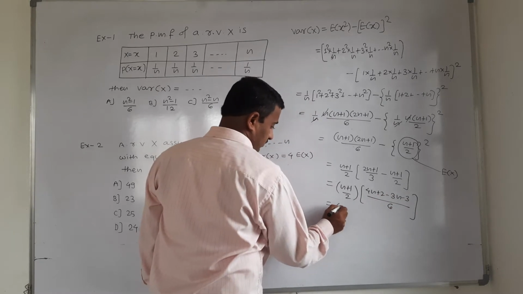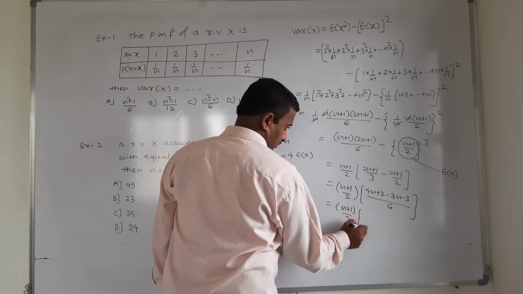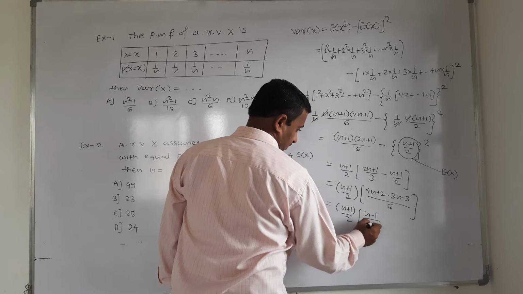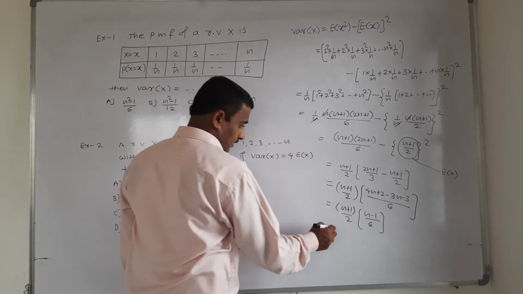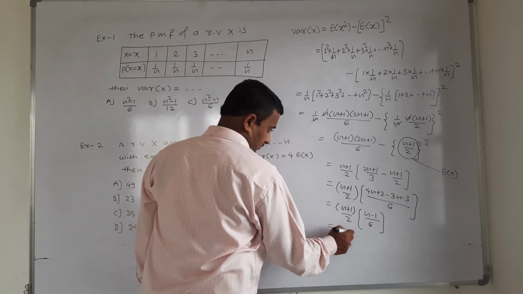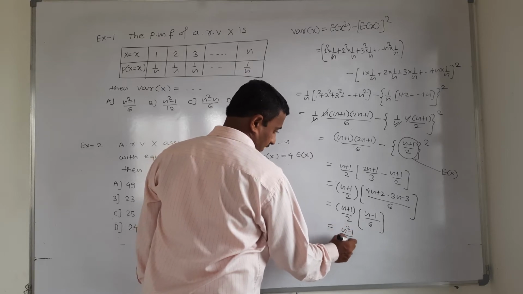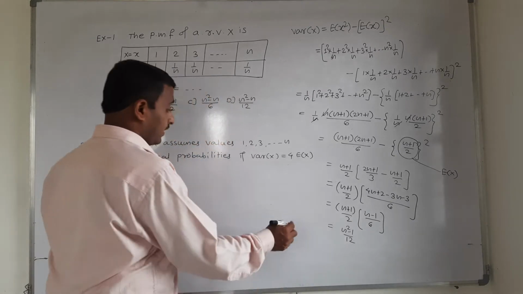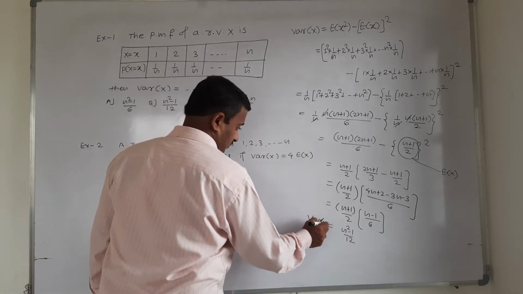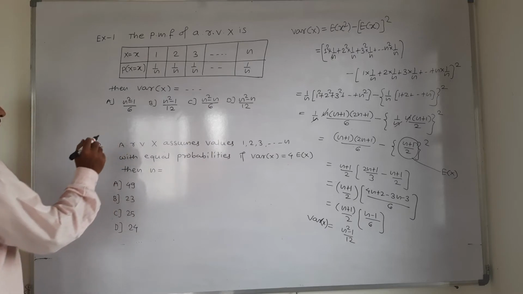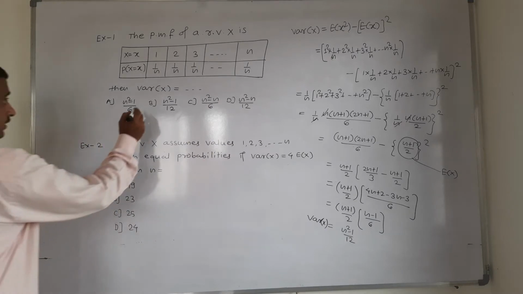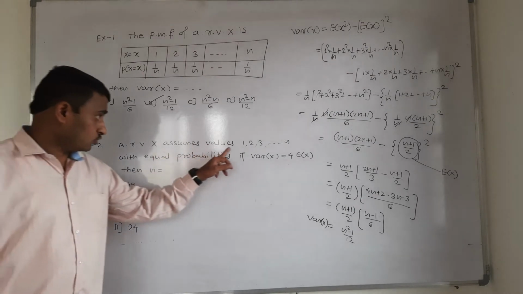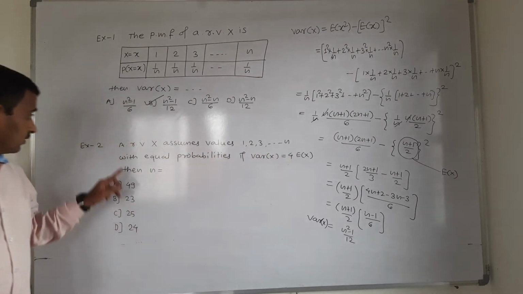That is 4n minus 3n is n, 2 minus 3 is minus 1, upon 6. n plus 1, n minus 1, it is n square minus 1 by 12. That is a plus b, a minus b, a square minus b square upon 12. This is variance of x, n square minus 1 by 12. It is B option.